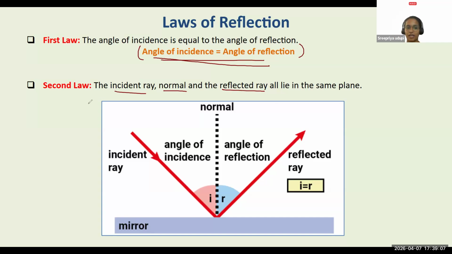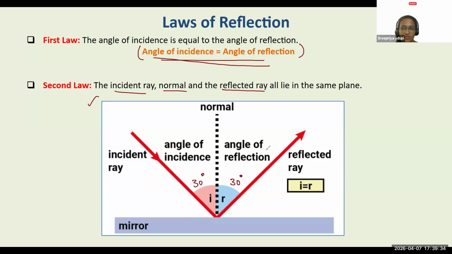If this is the plane we are considering, in the same plane you have incident, normal, and reflected. You are not going to see the angle of incidence and angle of reflection in different planes and the normal in another. Doesn't work. So firstly, if this is 30 degrees, this also should be 30 degrees. Only then you can say it is coming under the reflection concept. And all three of them are in the same plane. Very, very important for us.